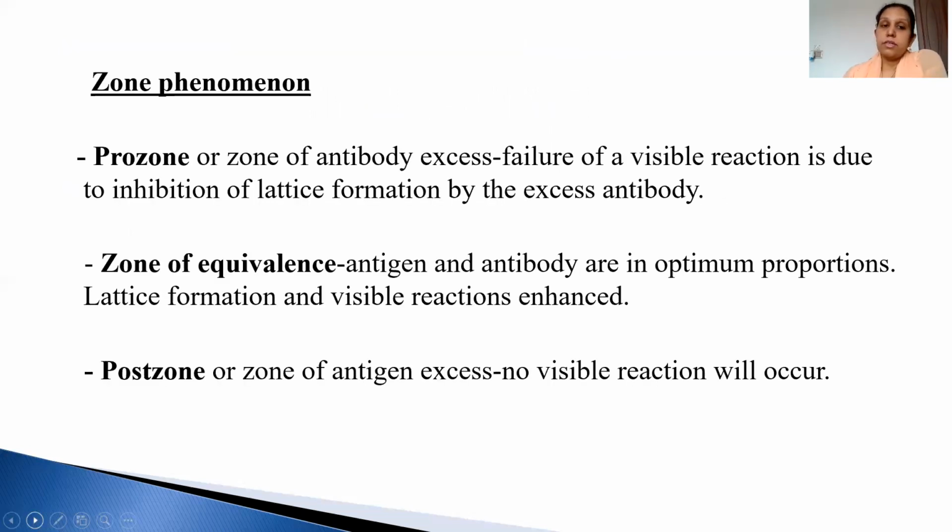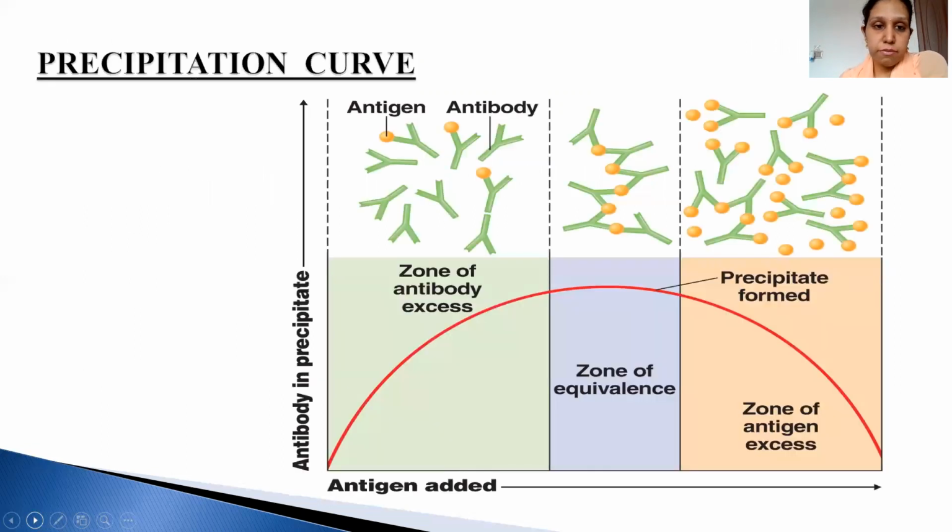Now, what is the zone phenomenon? We can see this diagram. In this diagram, we can see there are three zones. In the first zone, antibodies are more and antigens are only few, so there won't be any antigen antibody reaction going on. For an antigen antibody reaction, we need a zone of equivalence, that means antigen and antibody should be of the same quantity, so there will be a reaction.